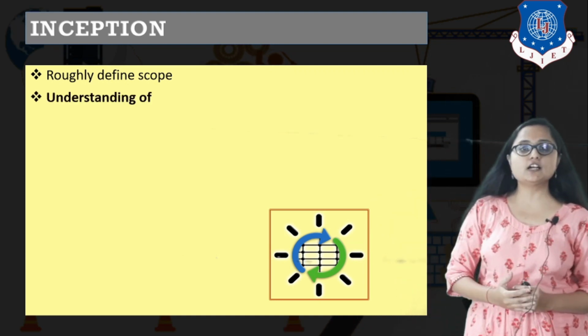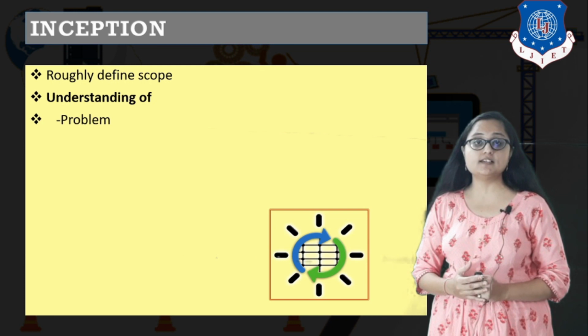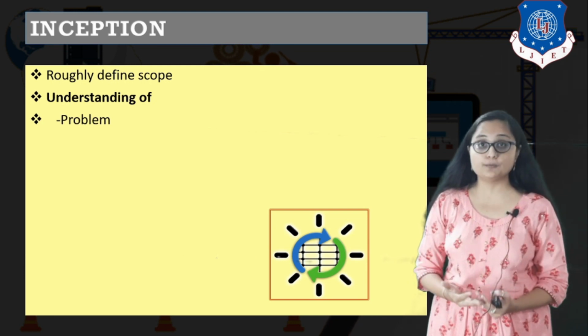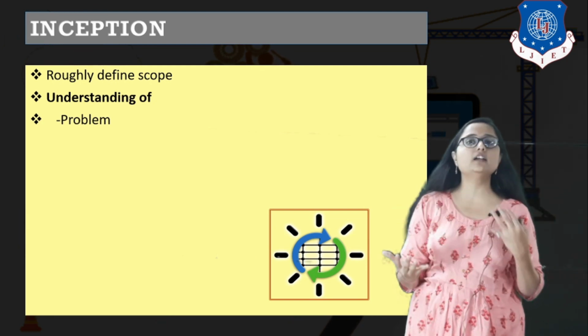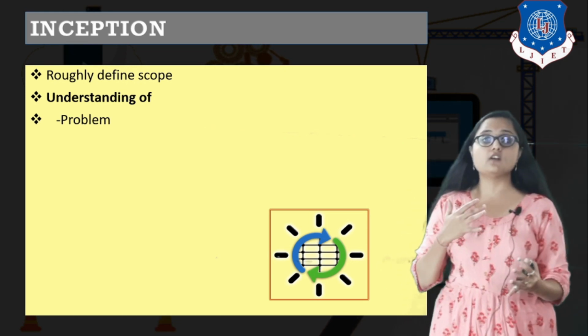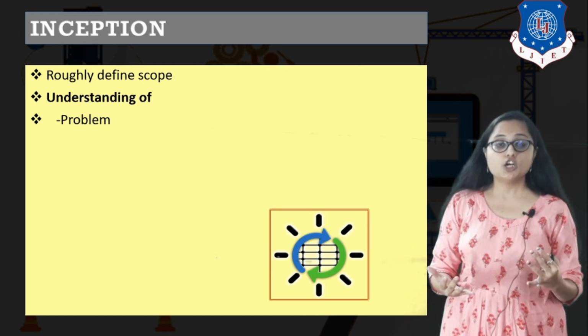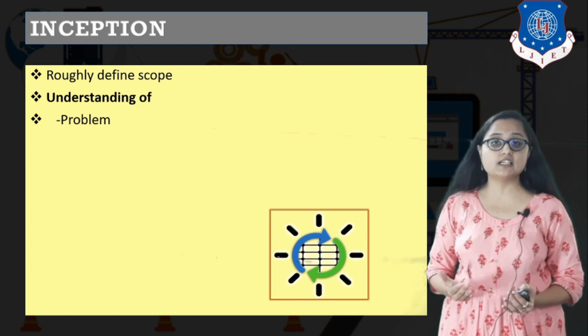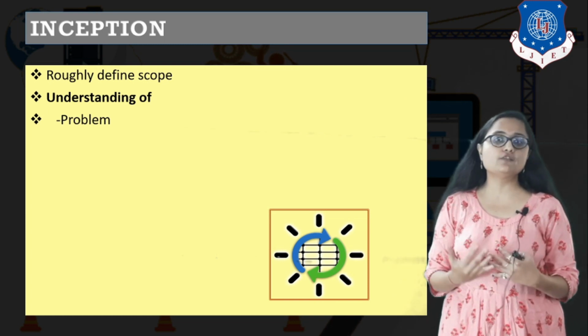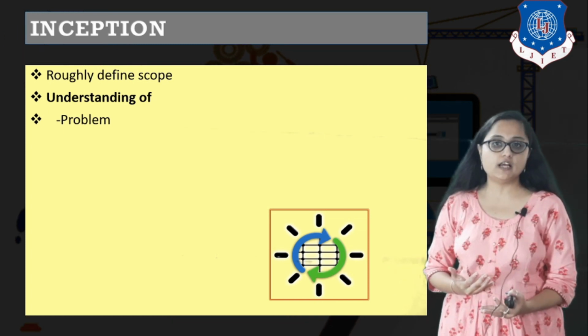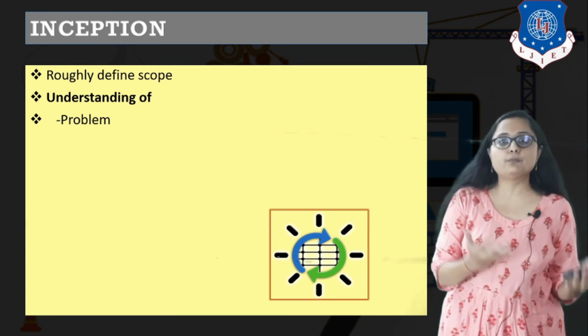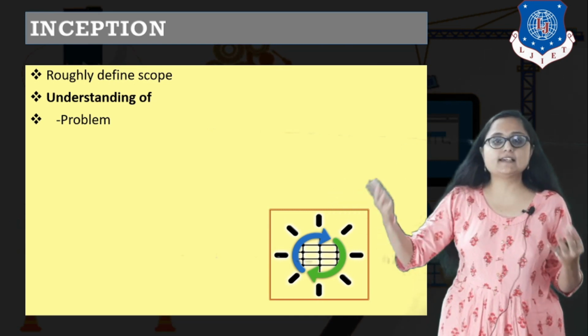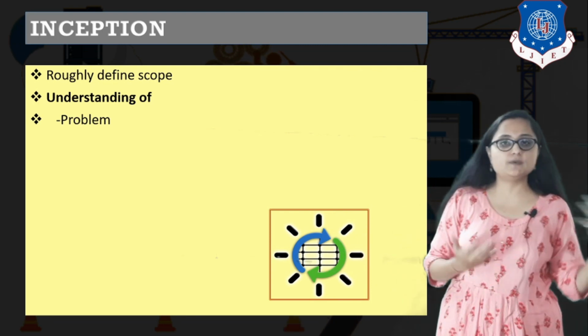The next thing that will be included in inception is understanding of the problem, right? You have to thoroughly understand the problem, because if you are not aware about what the problem is, you will not give the perfect solution. It is similar to if I give you a problem statement in lab, and if I tell you develop a program which takes this input and displays this output.